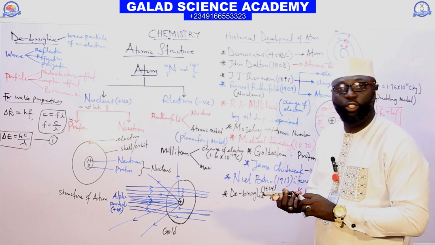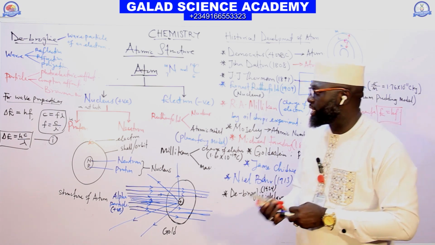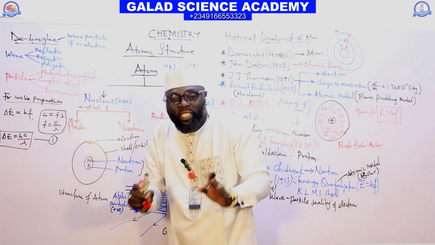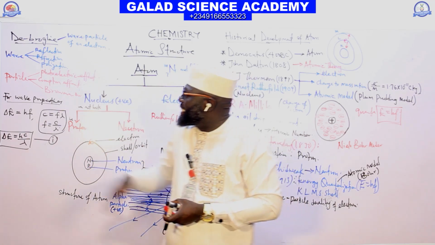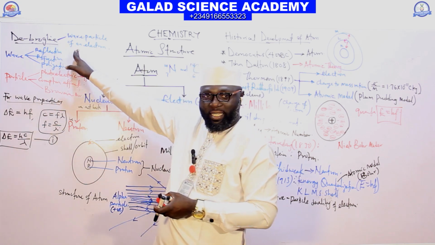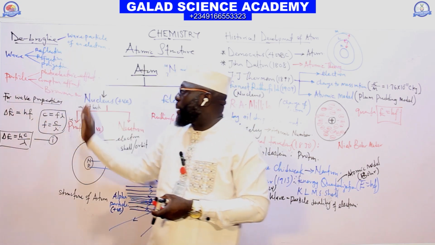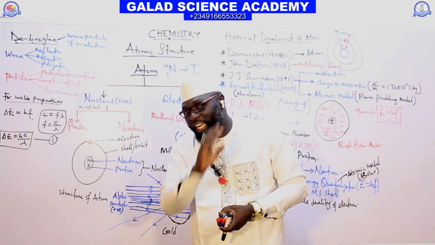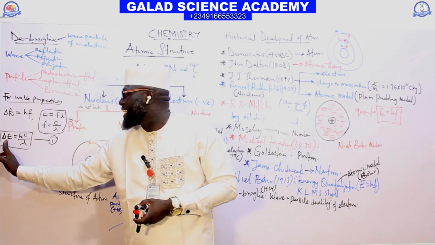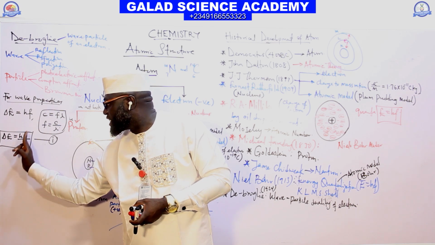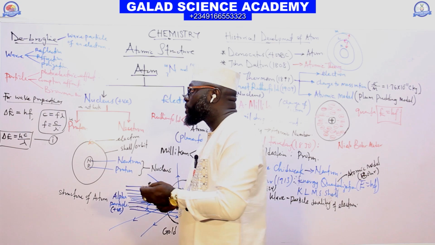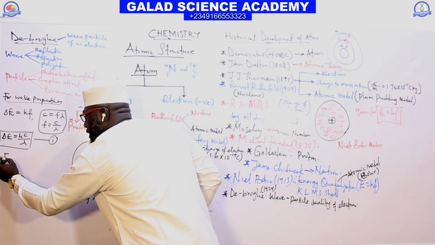I'm talking of the de Broglie wave-particle duality of an electron. This is the wave property; this is the particle property. Mathematically, the wave property of an electron is known as the change in E equals hc over lambda.